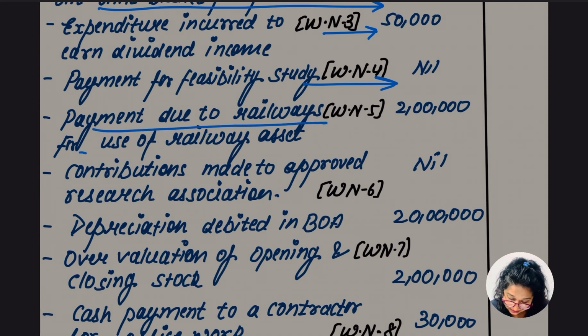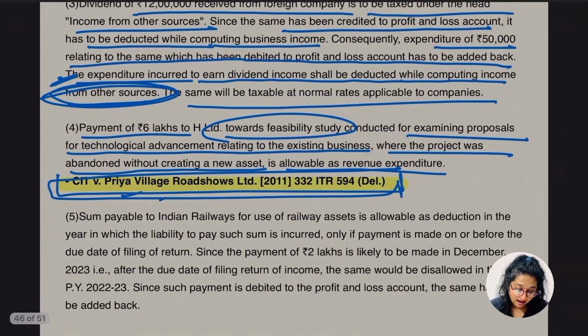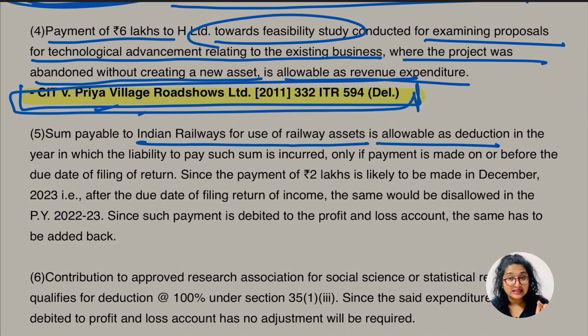So yes, let's go for the treatment. Payment due to railways for the use of railway assets, working note number 5, in which we have added back the amount of 2 lakh. But why have we added this back? So let's find out. Sum payable to the Indian Railways for the use of railway assets is allowable as a deduction in the year.